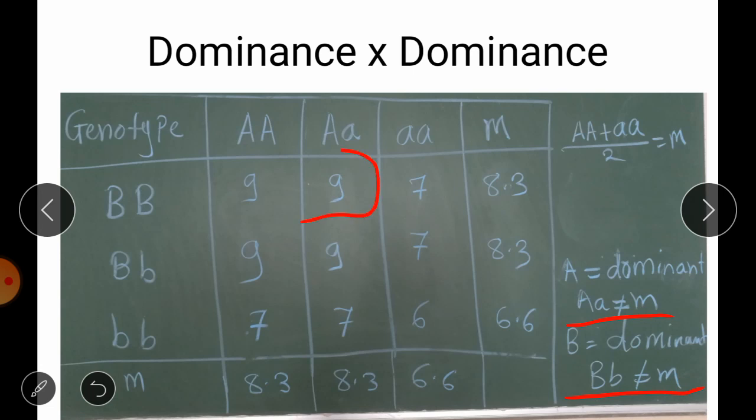So this heterozygous of A gene is not taking the value of mid parent, as well as the heterozygous for this B gene also does not take the value of mid parent. Okay, so you can check here this assumption. So both are showing us a dominant gene action.